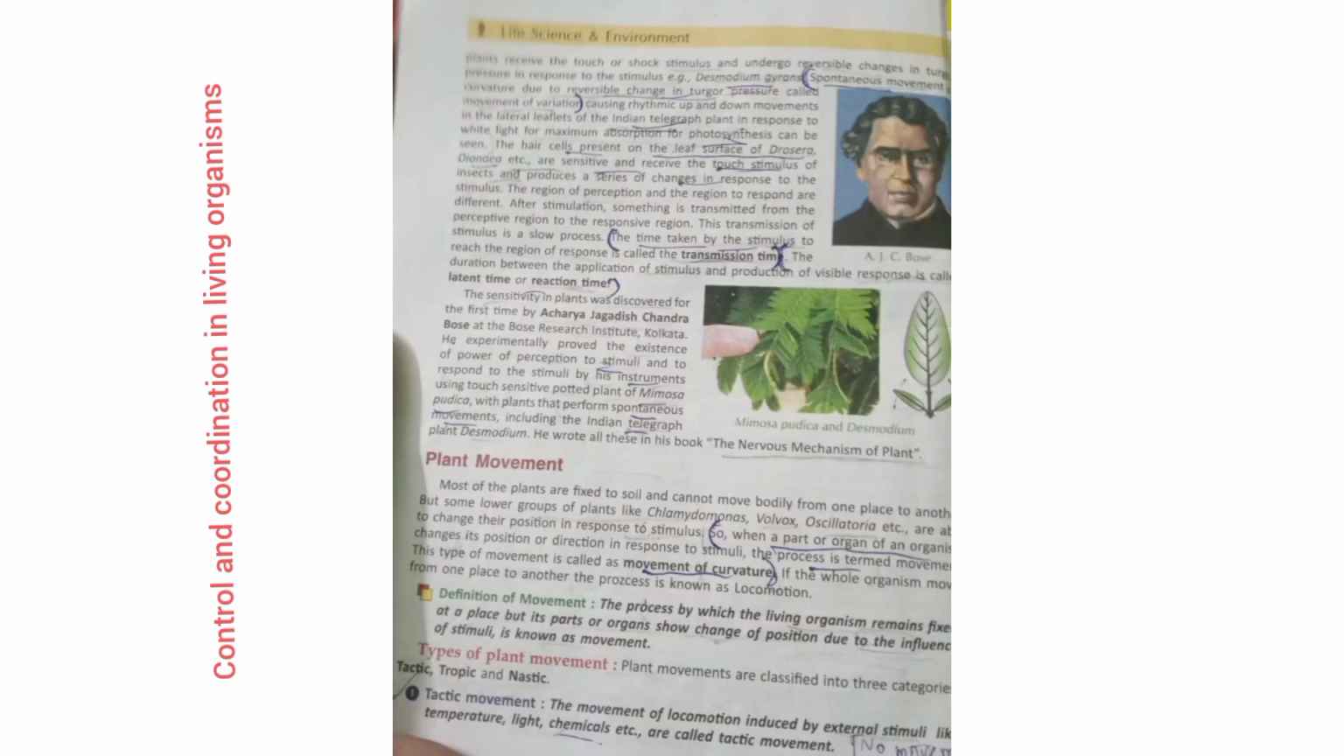So you can see the next page. From this page the important definition is movement of variation. You can see that I have underlined this line. So what is movement of variation? Spontaneous movement of curvature due to reversible change in turgor pressure is called movement of variation, and its example is the Indian telegraph plant.